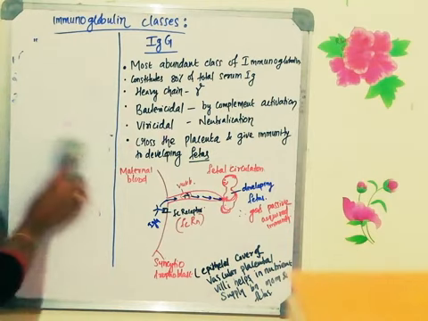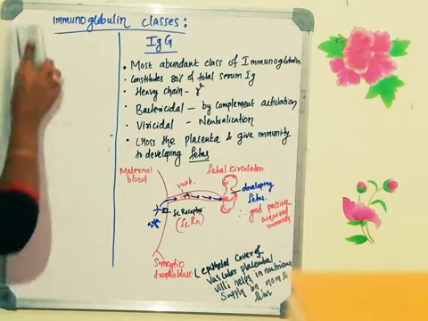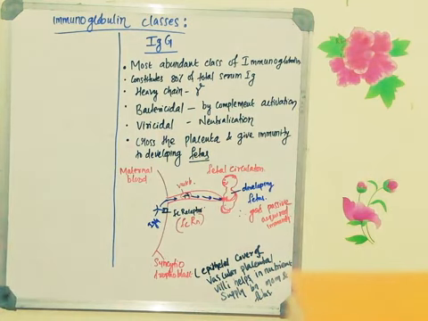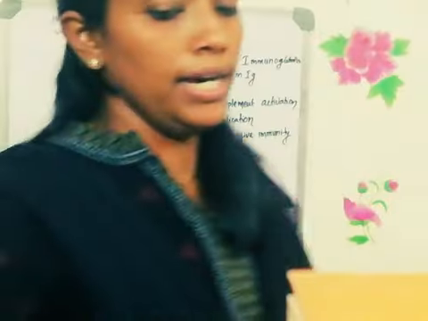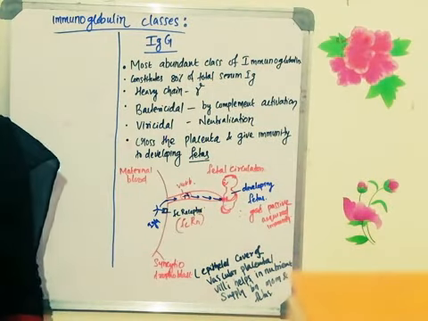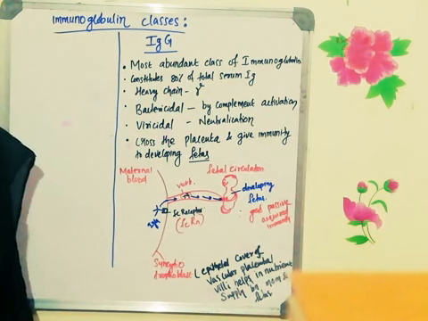The first immunoglobulin we are going to discuss now is immunoglobulin G. Immunoglobulin G is the most abundant immunoglobulin in the serum. In the next few classes we will be discussing the primary and secondary immune response. You know what the primary and secondary immune response is.